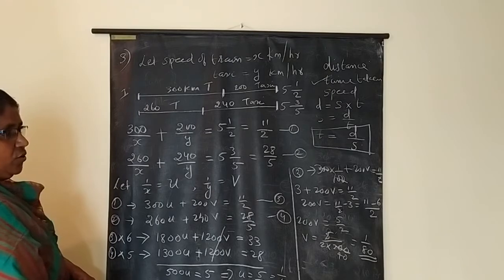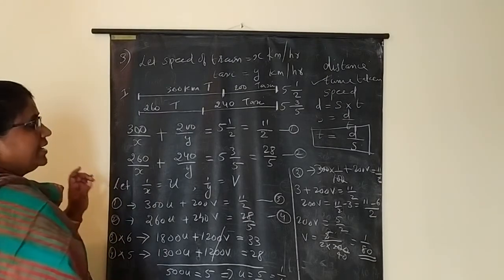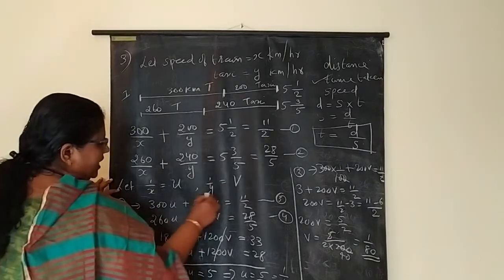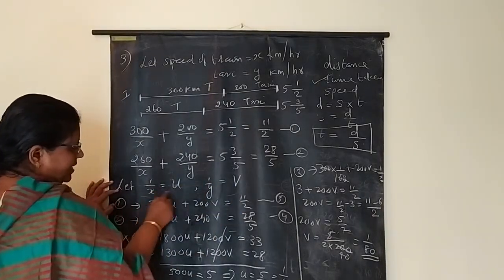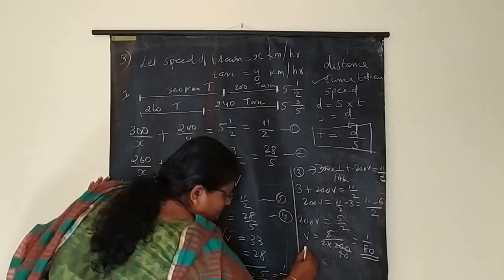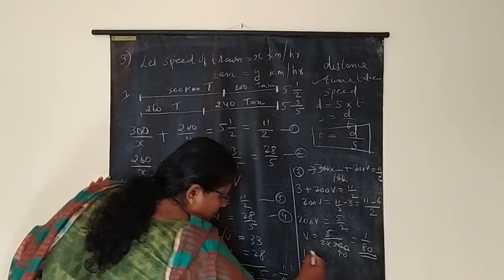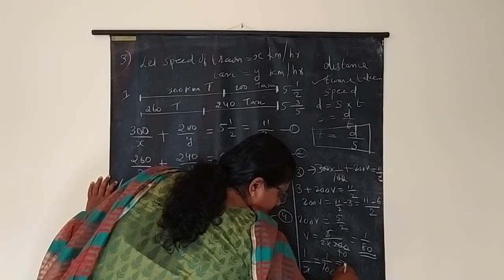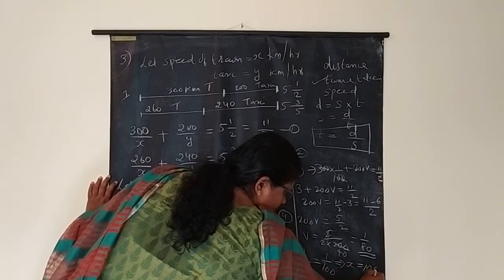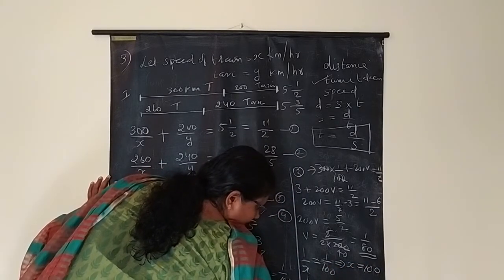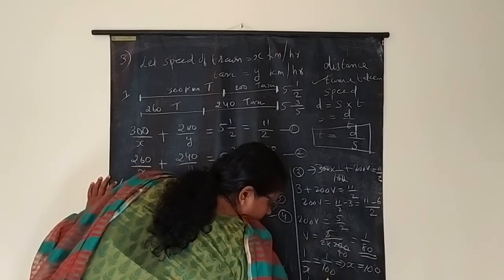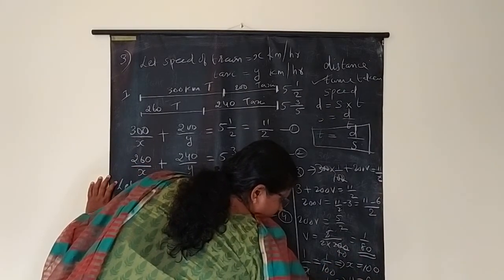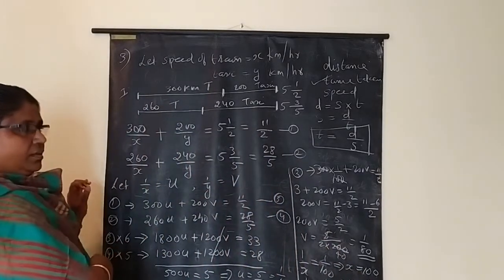But we don't want u and v, we want x and y. For that you have to substitute here. 1 by x is equal to u, u is 1 by 100, implies x is equal to 100. 1 by y is equal to v, v is 1 by 80, implies y is equal to 80.